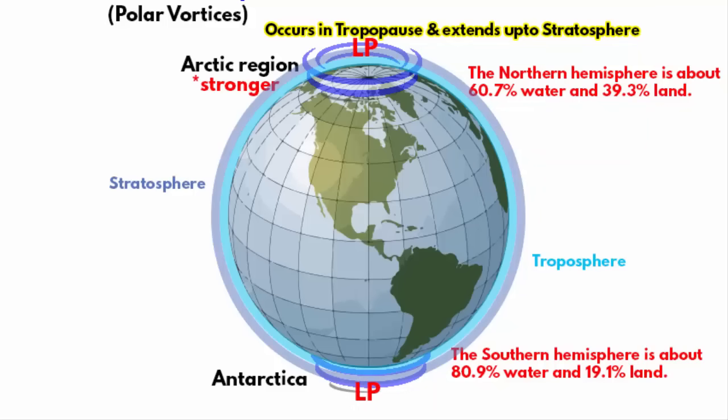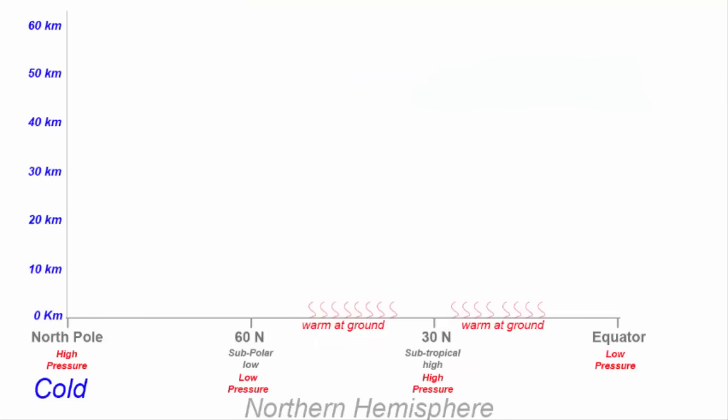Now you may have a question, how come there is a low pressure in polar region? We have always read that a low pressure is an area of less dense air with warmer air temperatures. Then how come there is low pressure in polar region? After all, everything in the polar region is cold, right? To understand this, I want you to look at the atmospheric pressure belts of the Earth. In this diagram, we will only look at the northern hemisphere side.